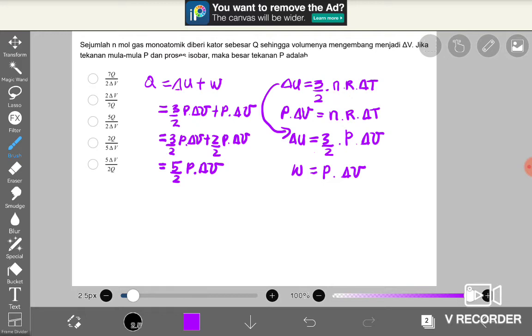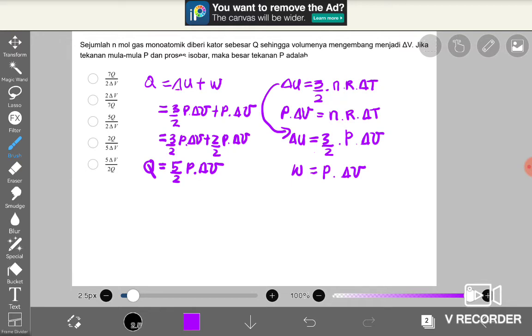Okay, rewrite again the Q. That's all the solution. The conclusion: the value of Q is equal to 5 per 2 P delta V.